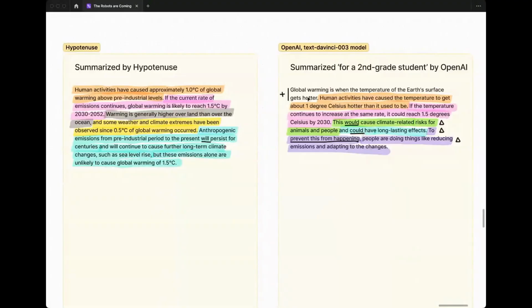But a couple other things here that, again, are kind of consistent with what we've seen from OpenAI is this addition of a context setting intro sentence or statement. So, global warming is when the temperature of the Earth's surface gets hotter. That's actually not mentioned at all in the source material, but in OpenAI fashion, it knows more seemingly than what is in the source material that you feed it.